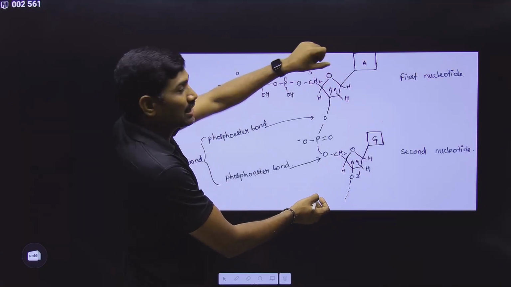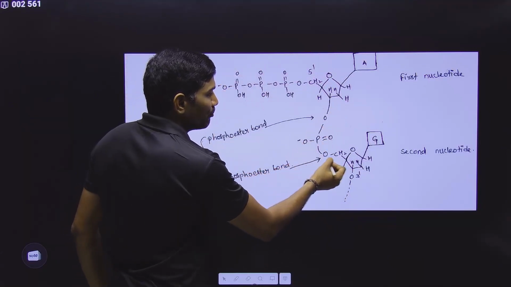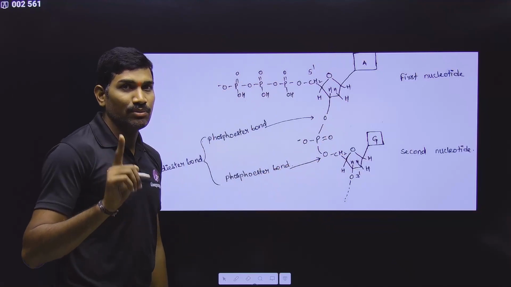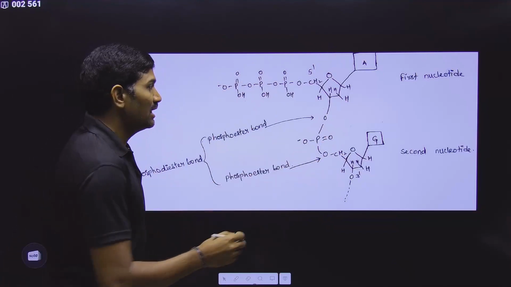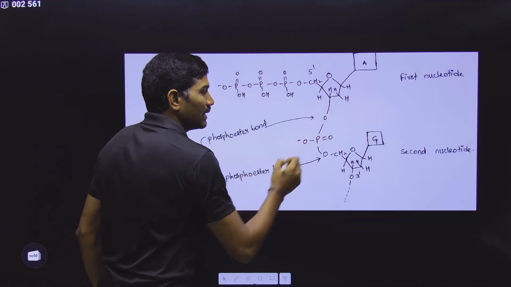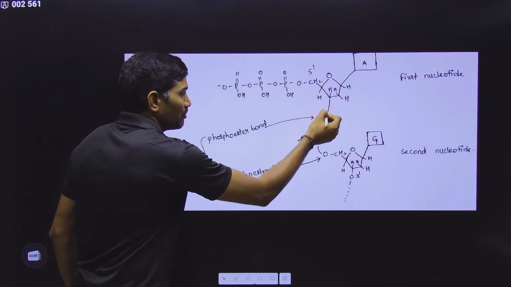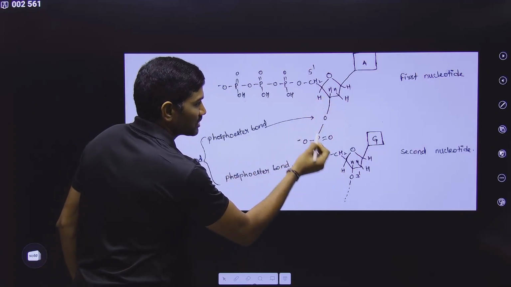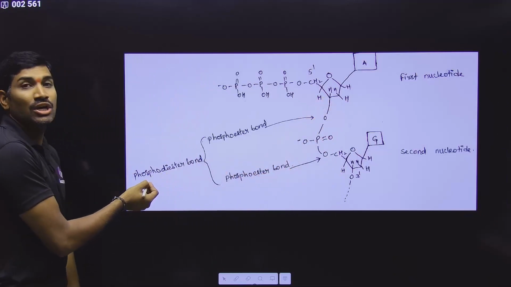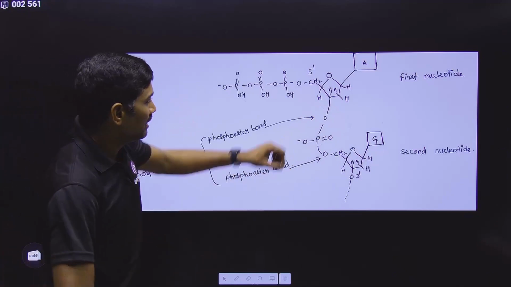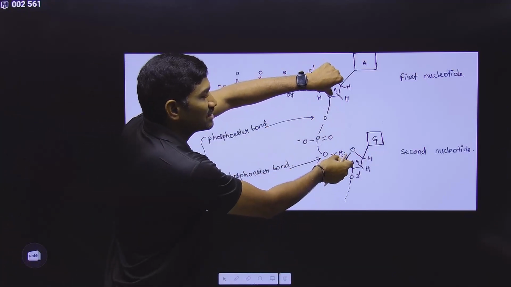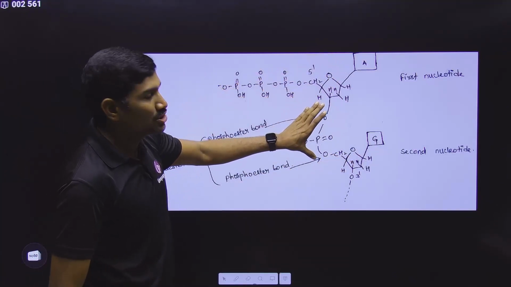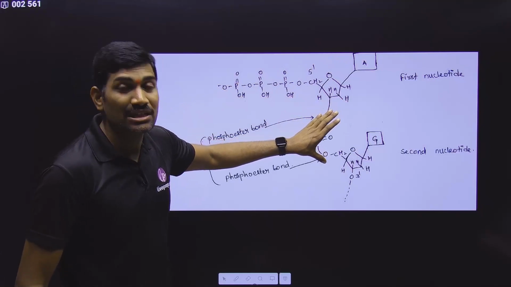It is the 5' carbon. So 3' to 5'. Direction is very important. I will focus on this point once again: 3' to 5'. What is the bond here? This is one phosphoester, here is one phosphoester. So phosphoester plus phosphoester is phosphodiester. So between these two adjacent carbons, the bond that is present is the phosphodiester bond.